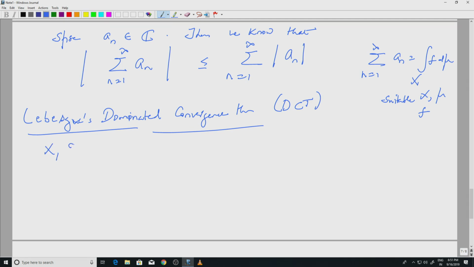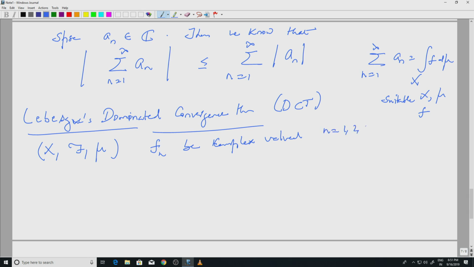So, I have X, F, mu as usual, and I have a sequence of measurable functions. So, let f_n be complex valued. So, now you see it is complex valued. The earlier two theorems, the monotone convergence theorem and Fatou's lemma, required that the measurable functions be non-negative. Here we are looking at much more general class of complex valued measurable functions.